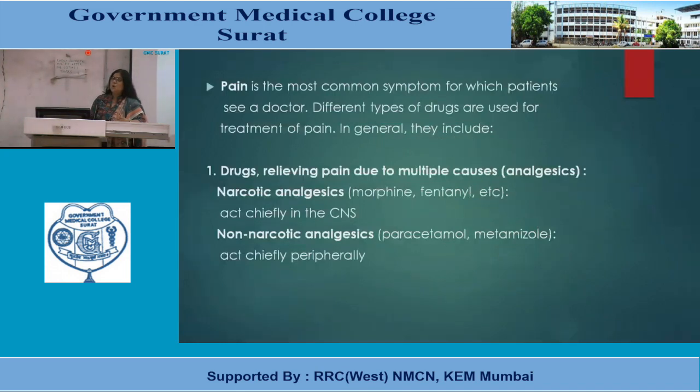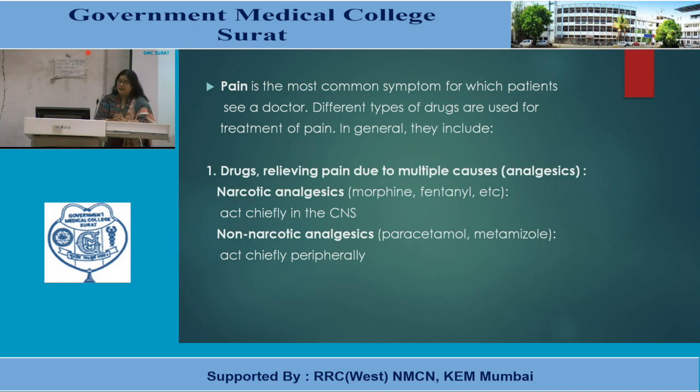So as we all know, pain is the most common symptom for which patients see a doctor. Different types of drugs are used for treatment of pain. In general, broadly we can classify them into these classes. First, the drugs that relieve pain due to multiple causes, and they are called analgesic agents. That means their primary action is relief of pain.